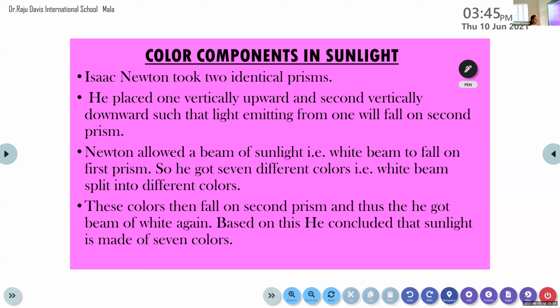So Newton allowed a beam of sunlight, that is a white beam, to fall on the first prism. He got 7 different colors, that is the white beam split up into different colors. These colors fall on the second prism, and thus he got a beam of white again. Based on this experiment, he concluded that sunlight is made up of 7 colors.